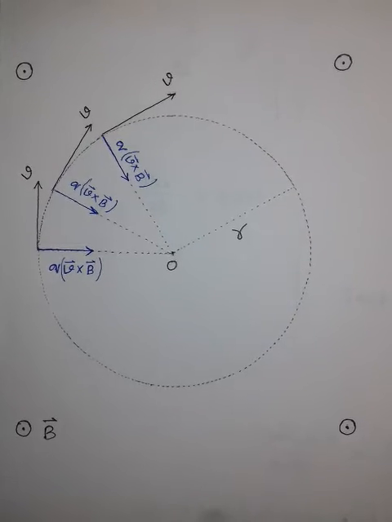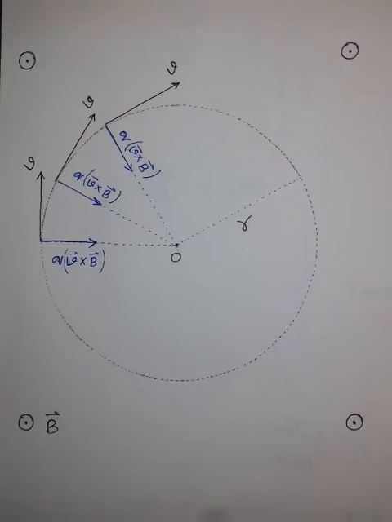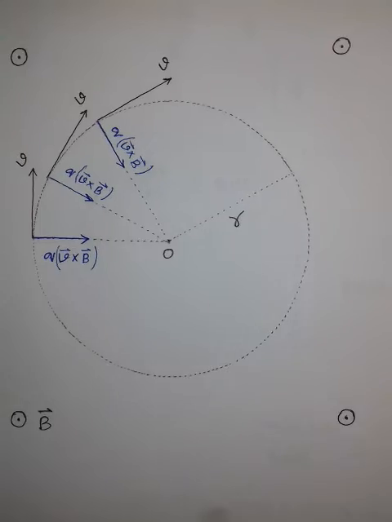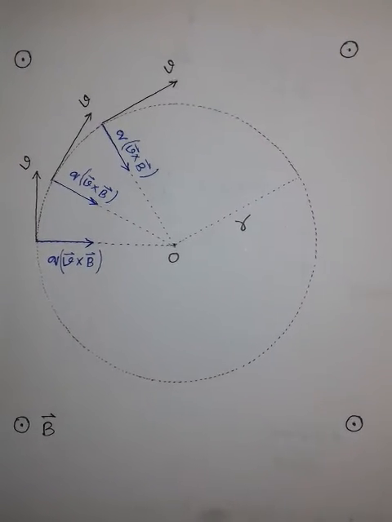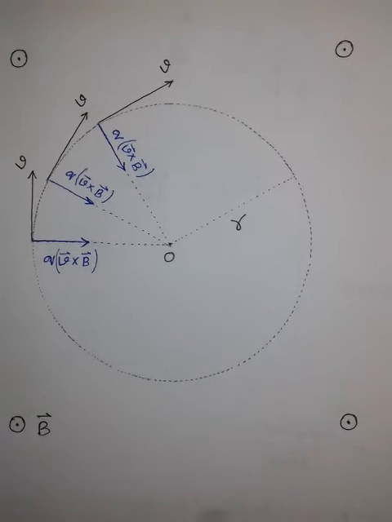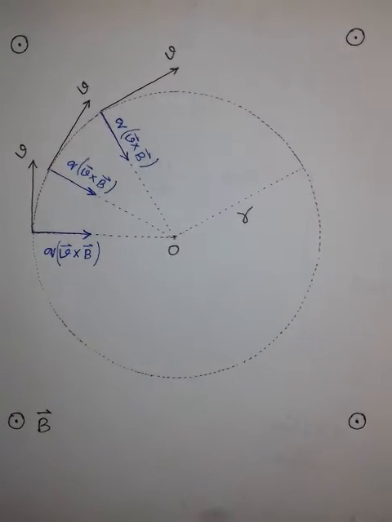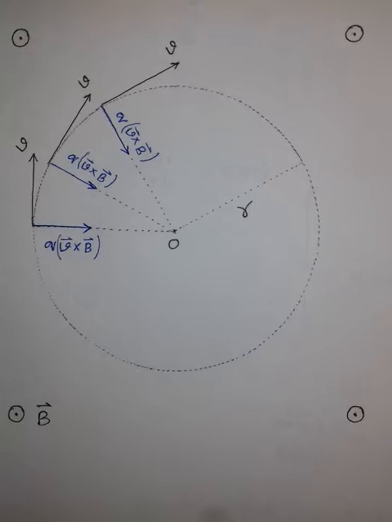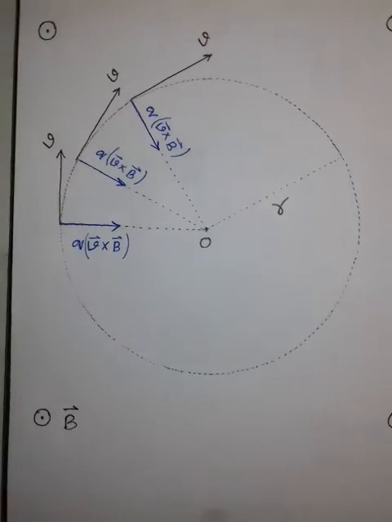Today's topic is the circular motion of a charged particle in a cross magnetic field. Let there exist a uniform magnetic field perpendicular to the base and pointing out of the base. That is, the direction of the field is in the upward direction.